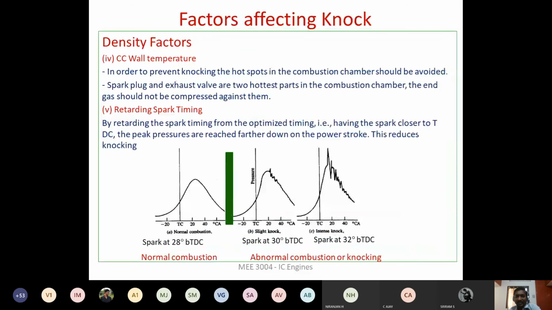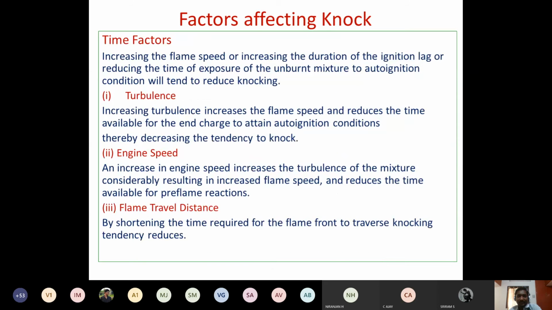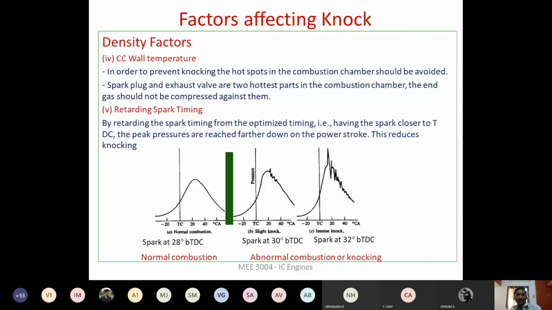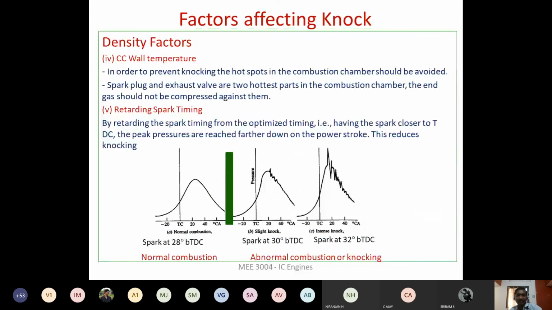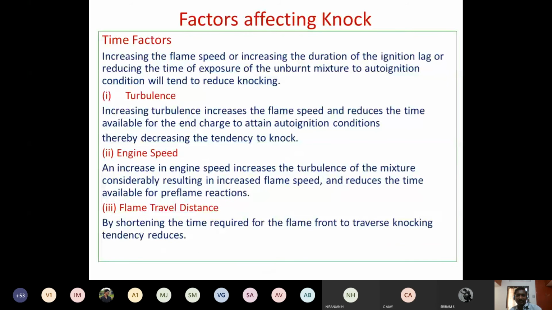So combustion wall temperature is also a parameter, similar to the power output from the engine. The higher the wall temperature, the chances of knocking are going to be higher. So these are some of the parameters that are responsible for knocking.